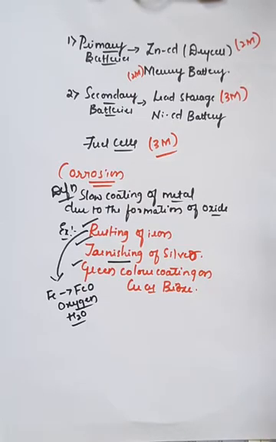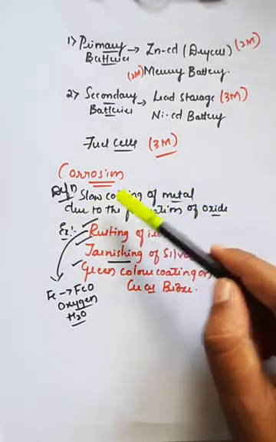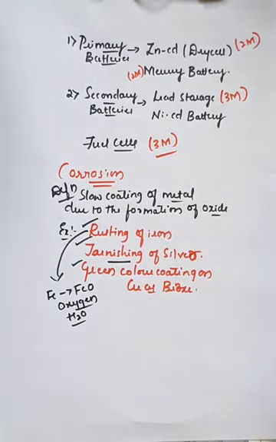So whatever iron rods were kept outside, after some days there will be a formation of a brown color coating, you can observe that. That is mainly due to the presence of oxygen in the atmosphere as well as the water molecules present in the atmosphere in the form of moisture. They make the metal ions oxidize due to the removal of electrons from the metal surface. Therefore there is a formation of coating which can be observed, and it is generally called corrosion. Always remember, it is a slow coating, meaning the reaction is very slow. It will not take place within 5 minutes, it may take up to 30 days, 1 month, and it may take 4 to 5 months in case of quality metals also, right?